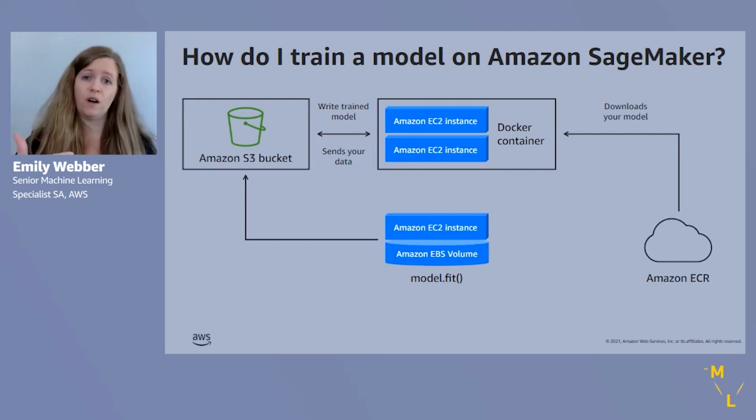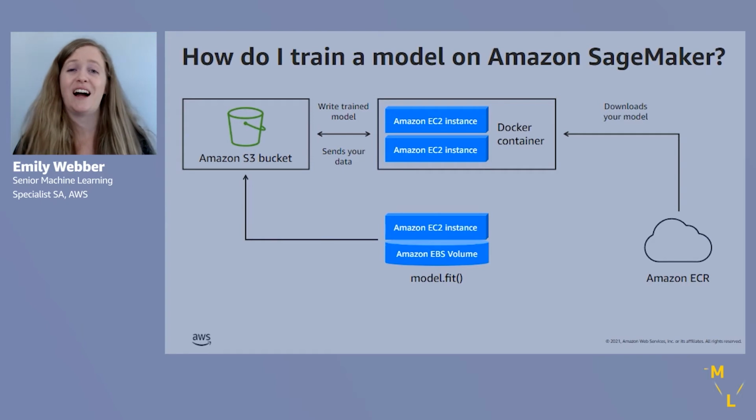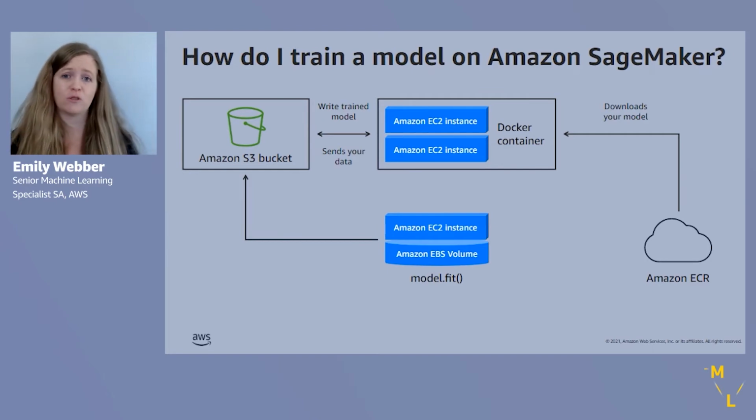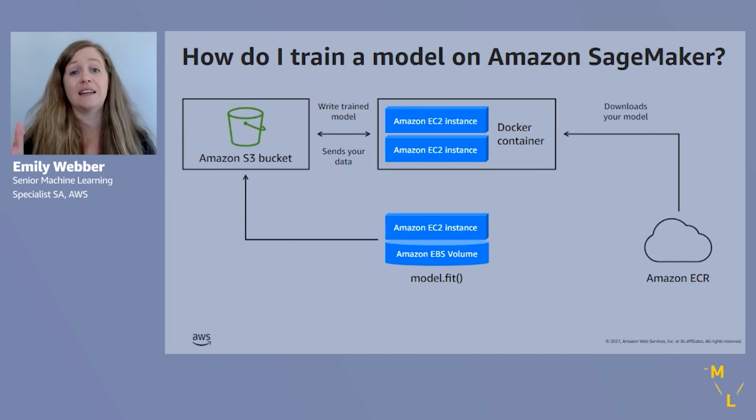SageMaker will turn on one or a number of EC2 instances that is dedicated for your model. That means no one else is going to use those instances. If something breaks, you're not going to shut down everybody else's instances. That is elastic compute that's going to turn on exactly for the purpose of training your model. That's why it's really nice to train machine learning models on the cloud, is because of that elasticity, right? The compute just naturally turns on when we need it. And so we get that elasticity with SageMaker.